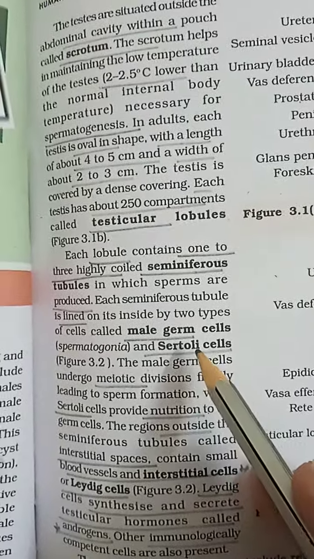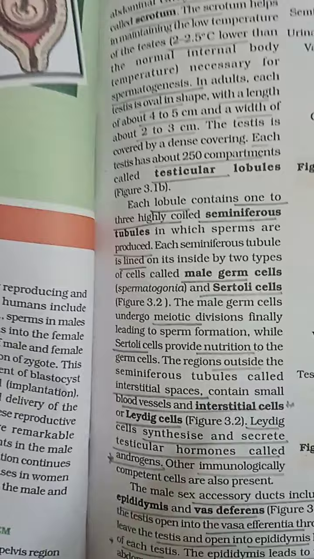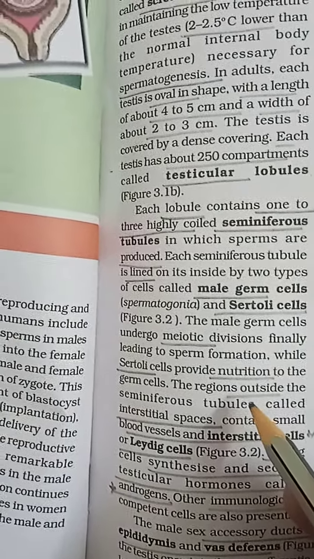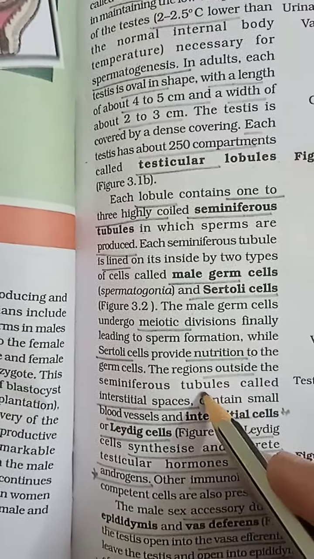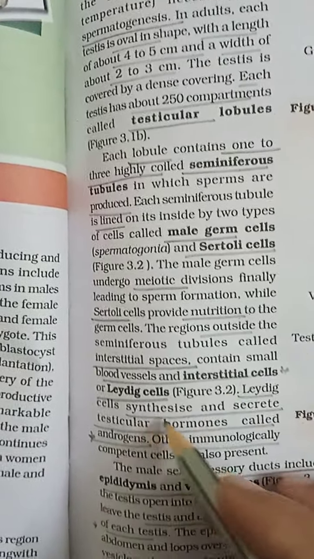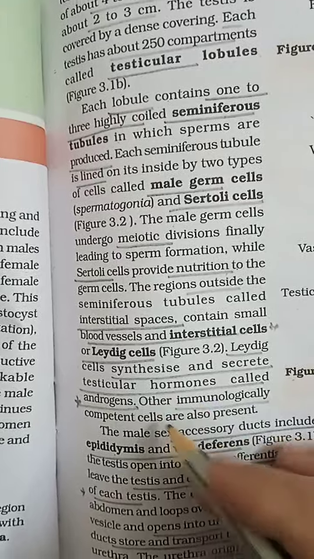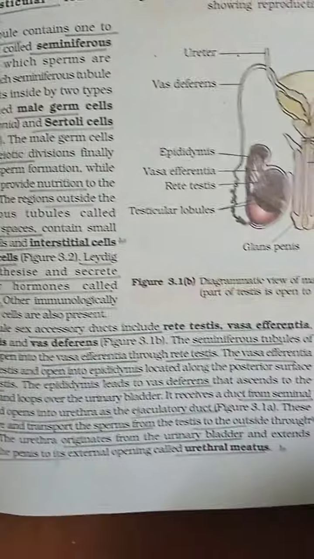These seminiferous tubules have two types of cells: male germ cells, the spermatogonia, and Sertoli cells. Male germ cells help with spermatogenesis and the formation of sperm, and Sertoli cells provide nourishment. Very important. Outside the seminiferous tubules are the Leydig cells, a mass of cells that help in the formation of the testicular hormones, androgens. Very important. Then the accessory ducts: rete testis, vasa efferentia, vas deferens and epididymis are very important.